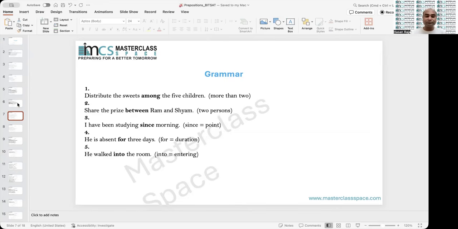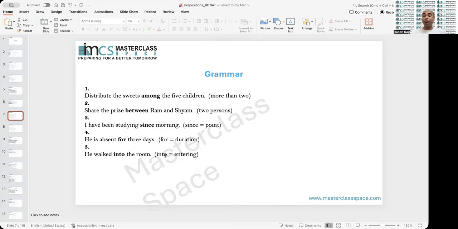All right. Now, let's have a few examples. Distribute the sweets among the 5 children, more than 2. Share the prize between Ram and Sham, 2. I have been studying since morning, the starting time is morning. He is absent for 3 days, 1, 2, 3 days. So whenever you count, it is for, and if you start, that is called since.